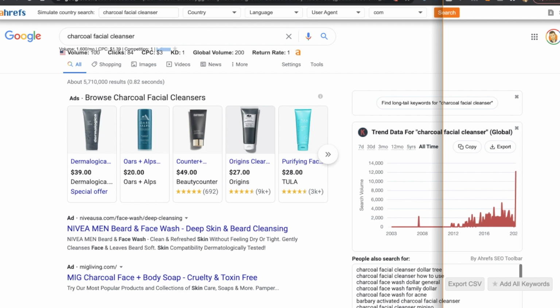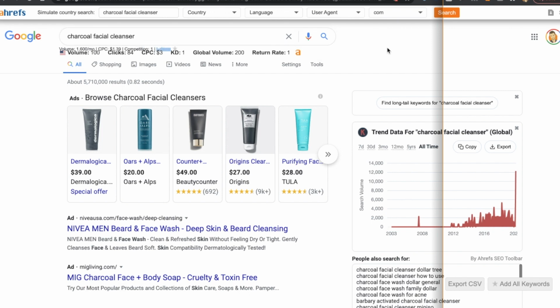Regardless, what I'm showing you now, yes, it's showing you how to leverage SEO with Shopify, build a brand, and over time build a lot of traffic organically towards your Shopify store and get sales. But this also works if you're doing e-com. If you just have an e-com store, this works as well. So we put this keyword in, charcoal facial cleanser, and I have a couple things going on right now.